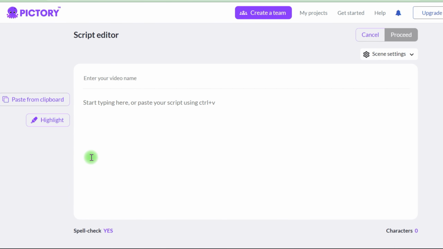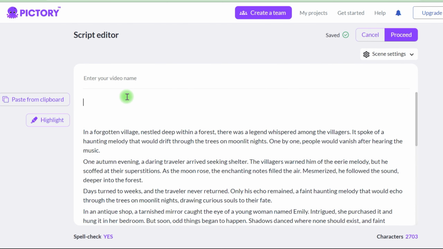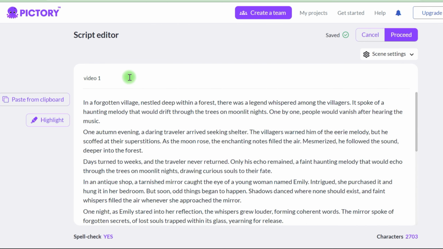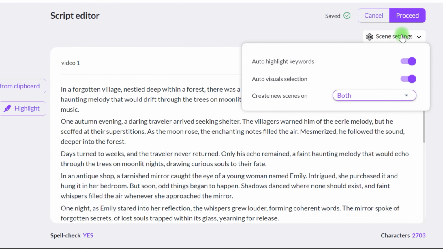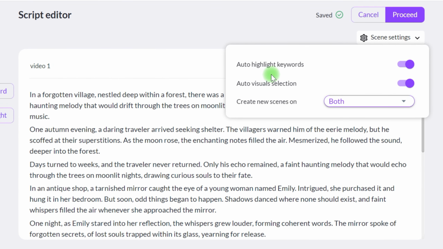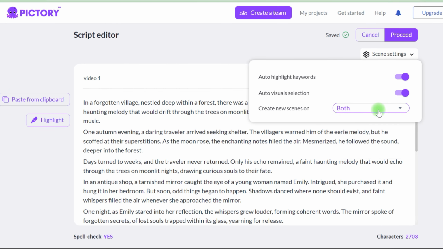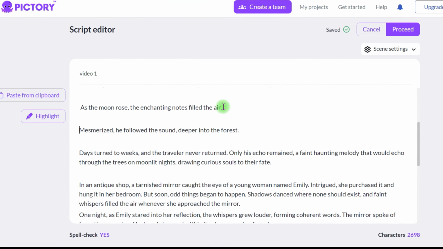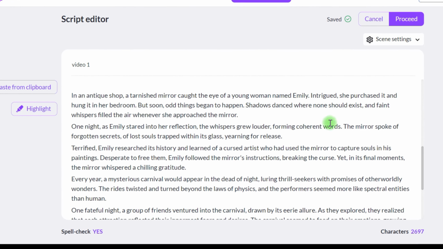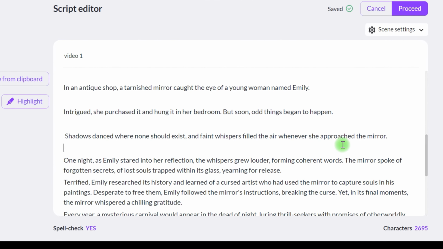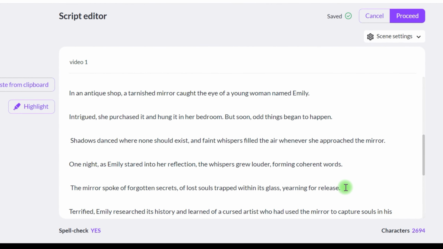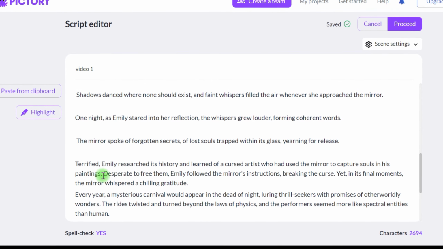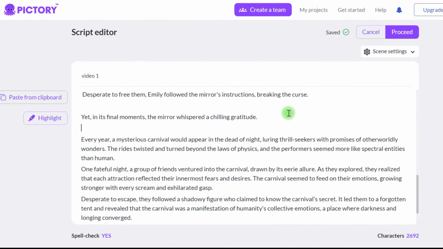So we'll click Ctrl-V and paste this whole text in, and then we'll input the name, which is Creepy Video 1. And before we start the film, which we will do by selecting this Begin button, let me offer you a pro tip. You may enable or disable auto-highlighting of keywords, and this is why we're doing what we're doing. So make sure this is turned on and that auto-visual selection is enabled. It will generate a whole video for you automatically. The pro advice is to generate new scenes whenever you cut to a different piece of material.